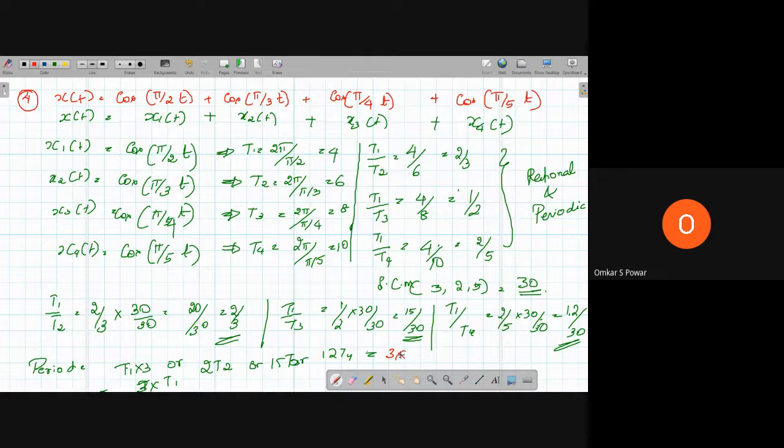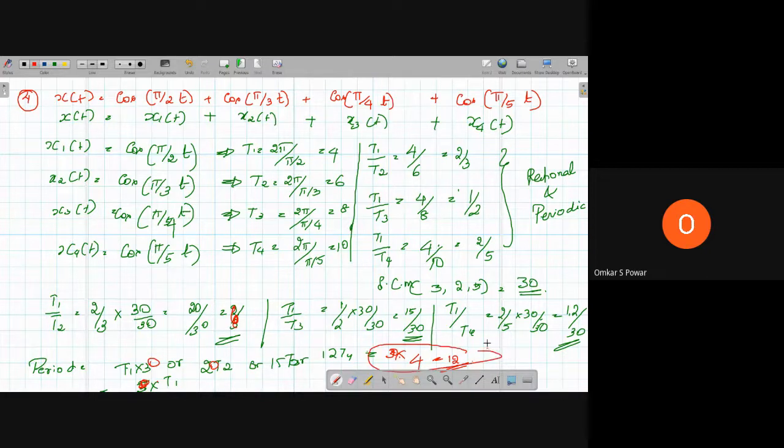What is the value of t1? It is 4. So 30 into 4, which is equal to 120.